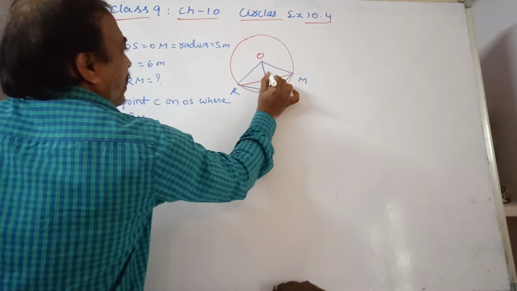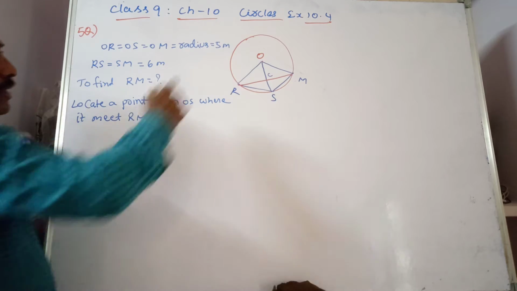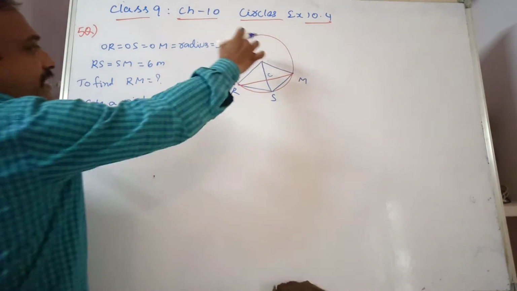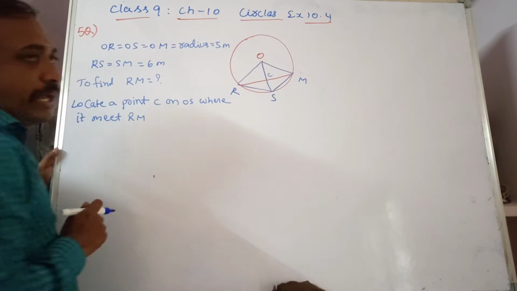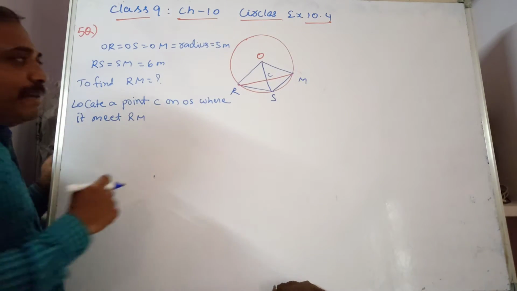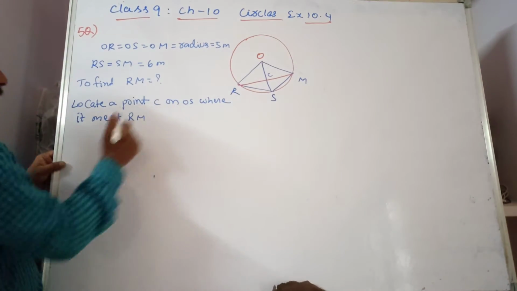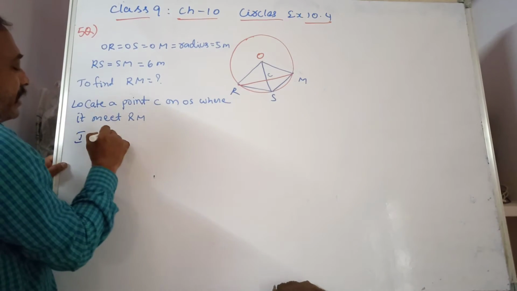So this point we are locating as C. Now we know that the line from the center of a circle to the chord bisects the chord and is perpendicular. So it bisects the chord, so OC.